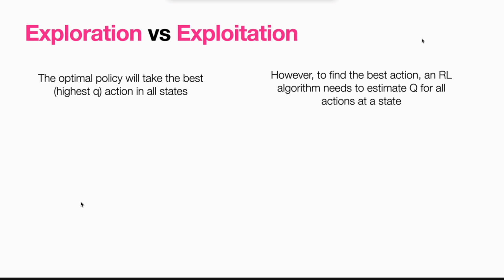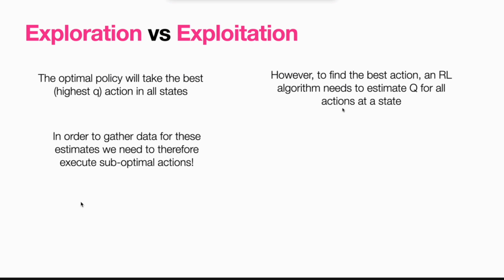In reinforcement learning, if you remember the previous slide, the only way I get any information about an action is by executing it in the real world. So I need to get those estimates, and the only way to get them is to execute the actions in the real world. And that can be problematic, right?